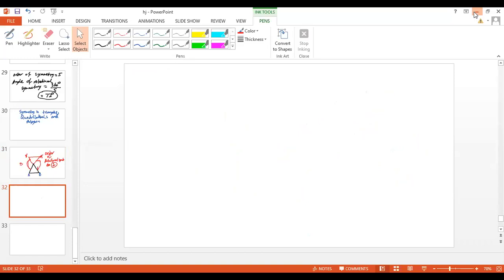Okay. But if we don't have a smooth surface, then what will we do? Okay, we can make a surface smooth. How? Very good, using lubricant. What else?